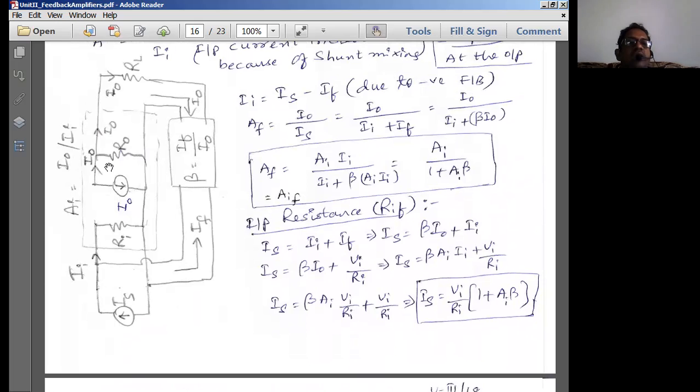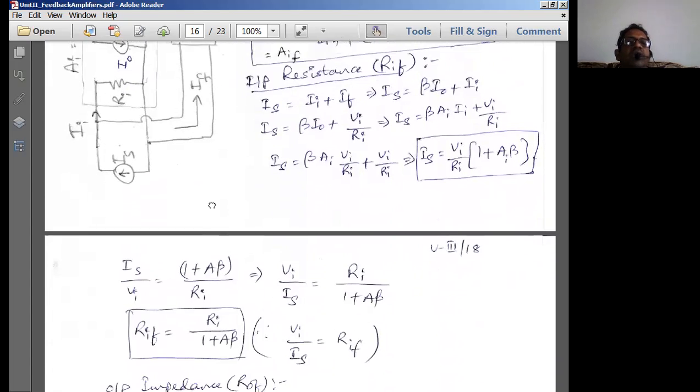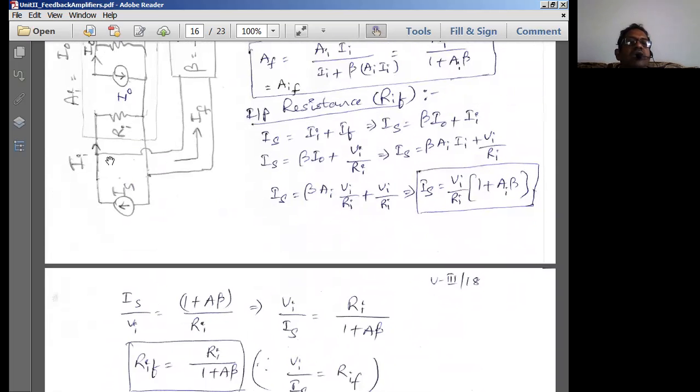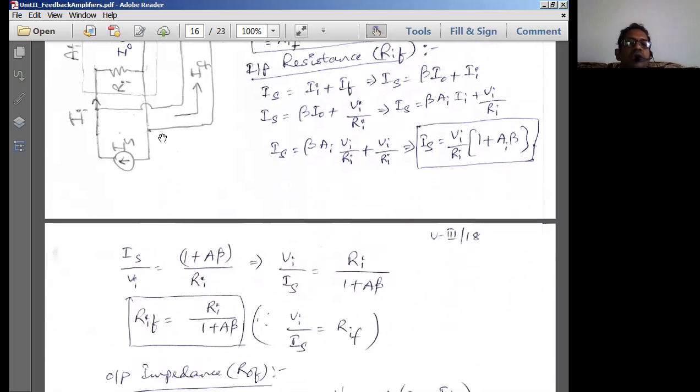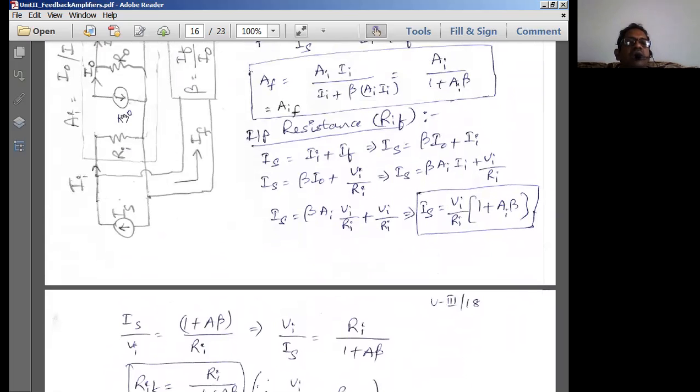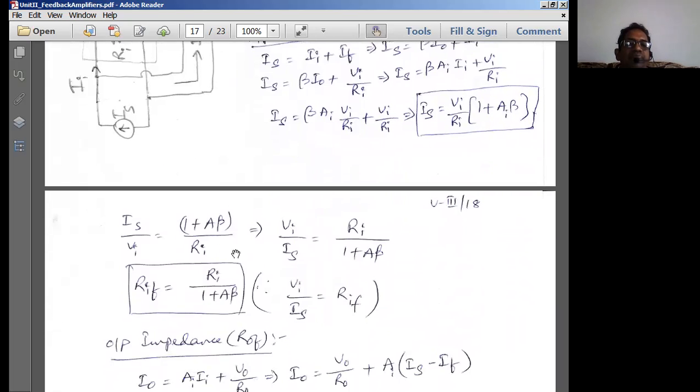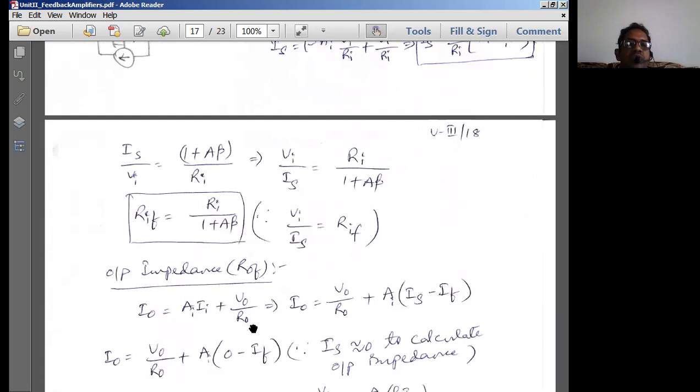So current entering into the node is taken as minus, current leaving the node is going to be taken as plus. So this I naught is leaving the node into the load resistance. And other current is AI into I naught. What is I naught here? I naught I can write as equal to AI into II. So that's what I write: A into II plus V naught by R naught. So this is the simple KCL equation which we can write.